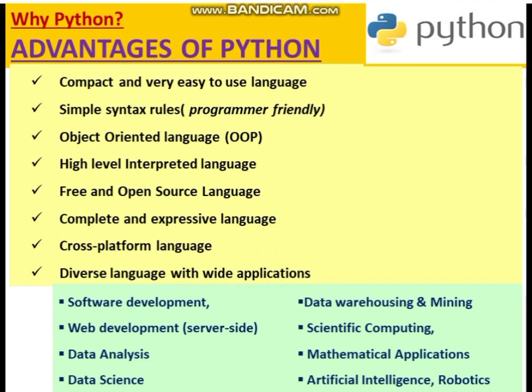Now what is this cross-platform language? If a program is made in, suppose, Windows operating system or in Macintosh, then the same program you can run on a different platform, like a Linux system also. So different platforms are supported.